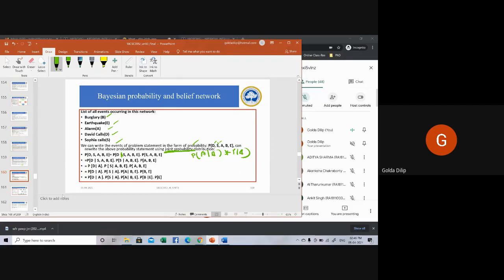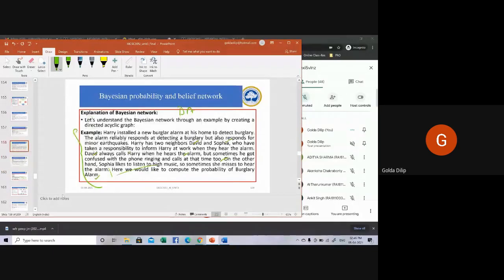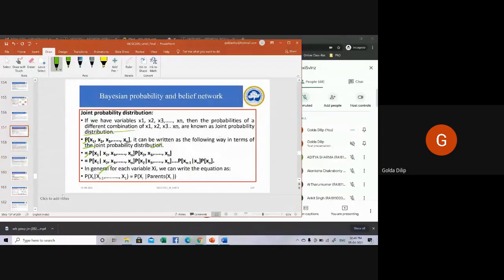At the next step, again your P of S comma A comma B comma E will be put as P of S given A comma B comma E into P of A comma B comma E, this part. Similarly, you split and write. You represent it by making use of your joint probability distribution. This is what is called your joint probability distribution.